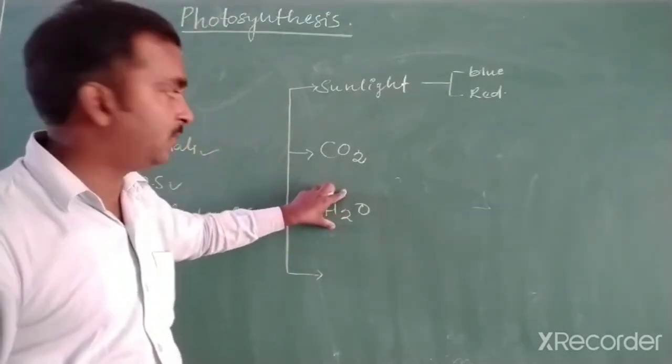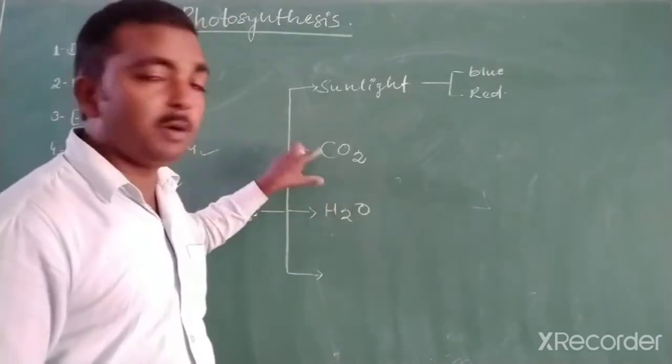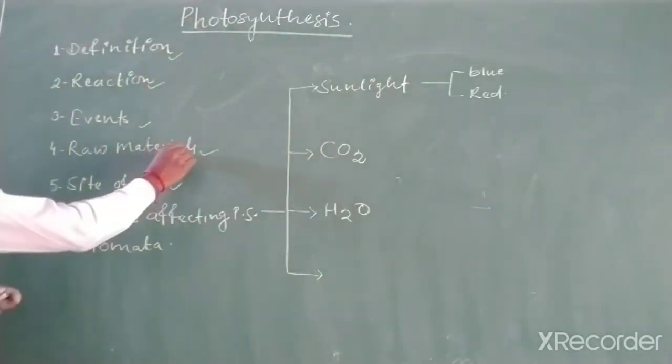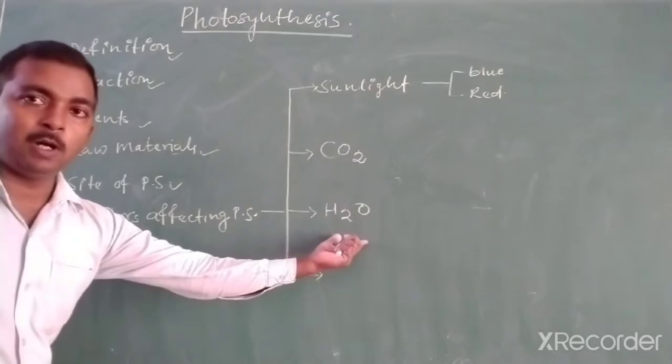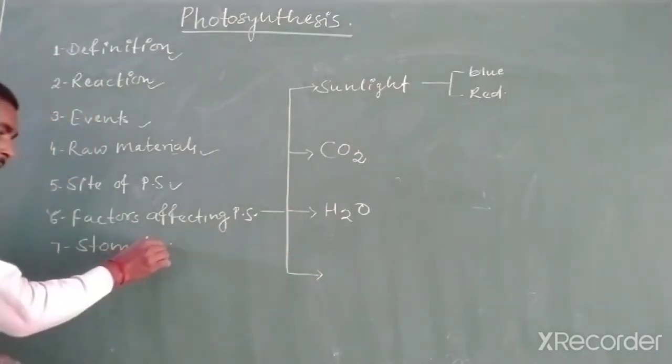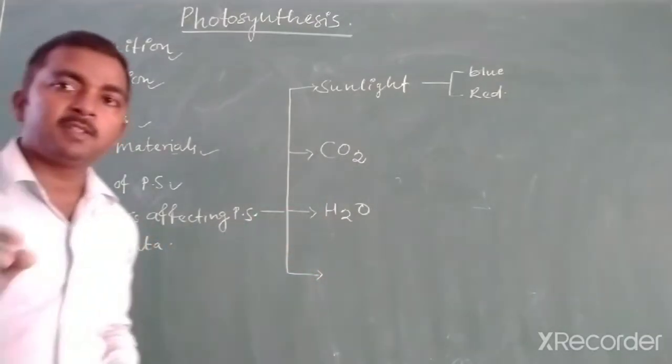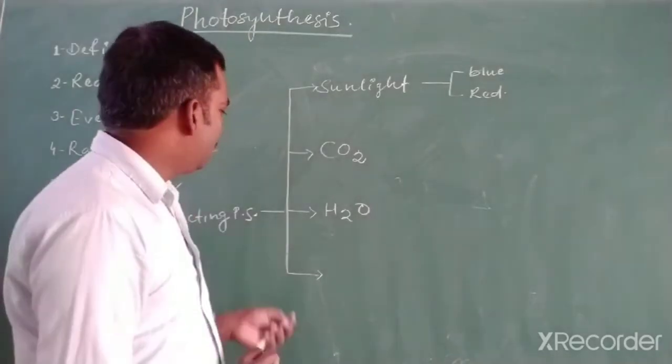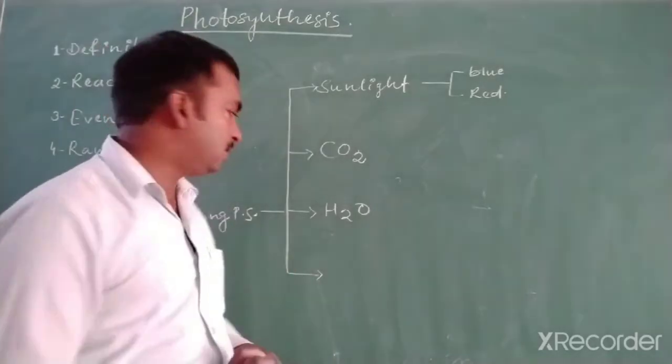The first role is as a raw material for photosynthesis, while the second role of water is for opening and closing of stomata for exchange of gases, and also for transport of materials.